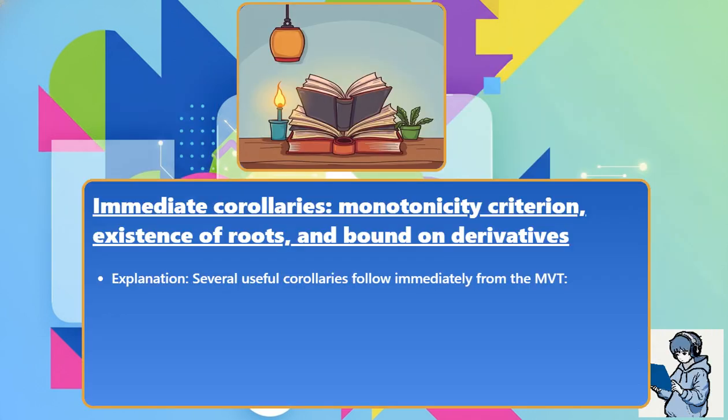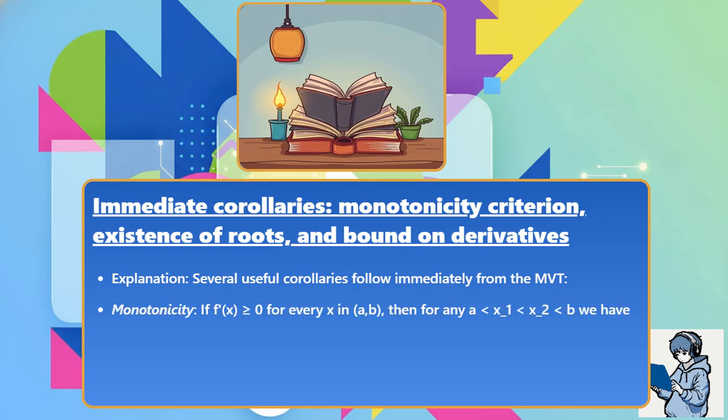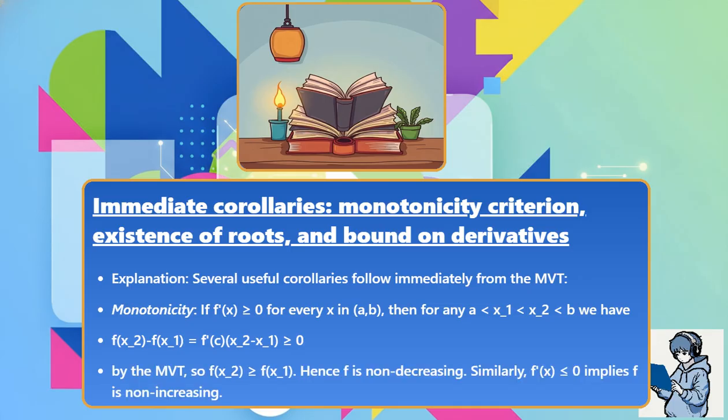Several useful corollaries follow immediately from the MVT. Monotonicity: if f prime of x is greater than or equal to 0 for every x in the open interval (a, b), then for any a less than x1 less than x2 less than b we have f of x2 minus f of x1 equals f prime of c times (x2 minus x1), which is greater than or equal to 0 by the MVT, so f of x2 is greater than or equal to f of x1. Hence f is non-decreasing. Similarly, f prime of x less than or equal to 0 implies f is non-increasing.